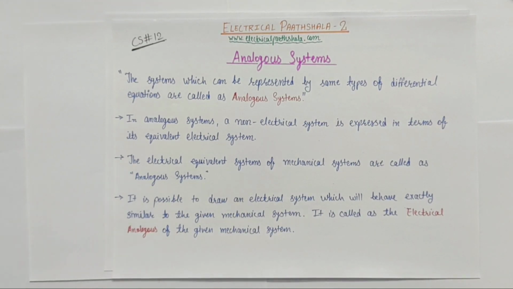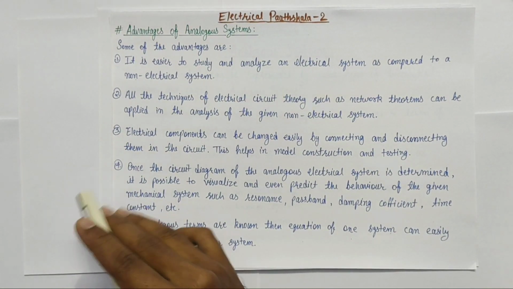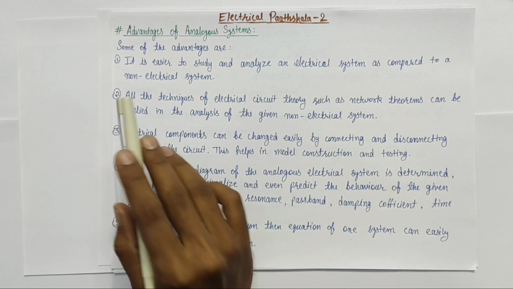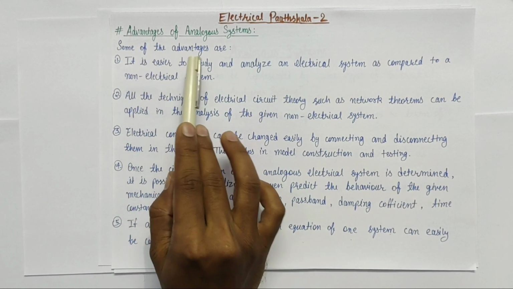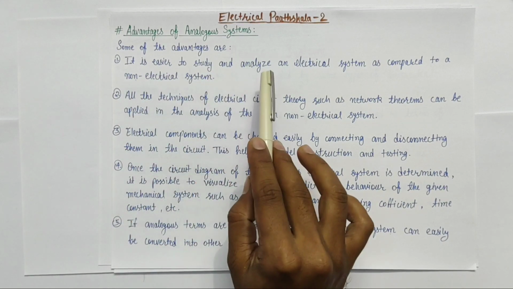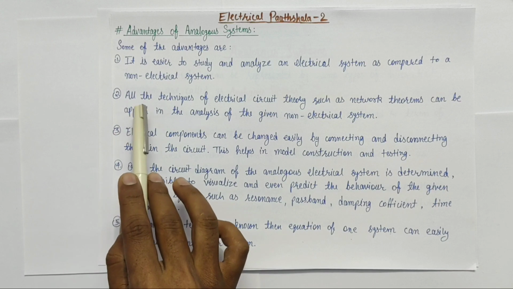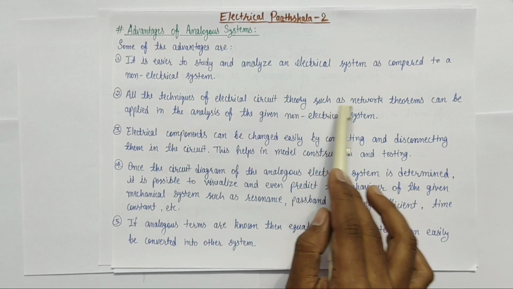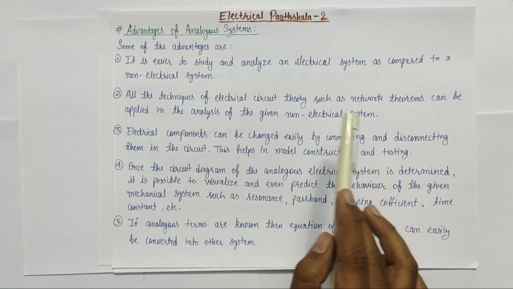This brings us to our next topic, that is, advantages of analogous systems. It is always advantageous to convert a non-electrical system like a mechanical system into its analogous electrical network. Some of the advantages are, first of all, it is easier to study and analyze the electrical system as compared to a non-electrical system. Second, all the techniques of electrical circuit theory, such as network theorems, can be applied in the analysis of the given non-electrical systems.